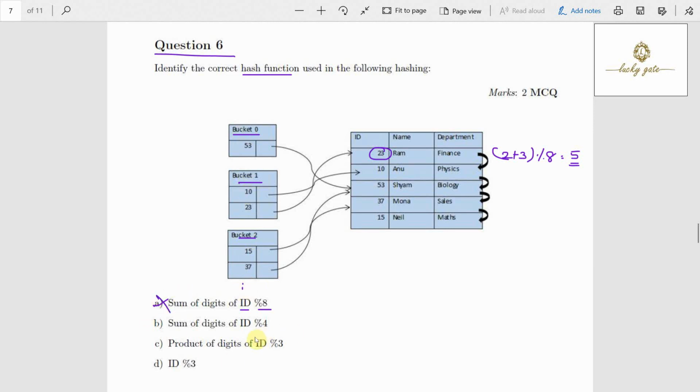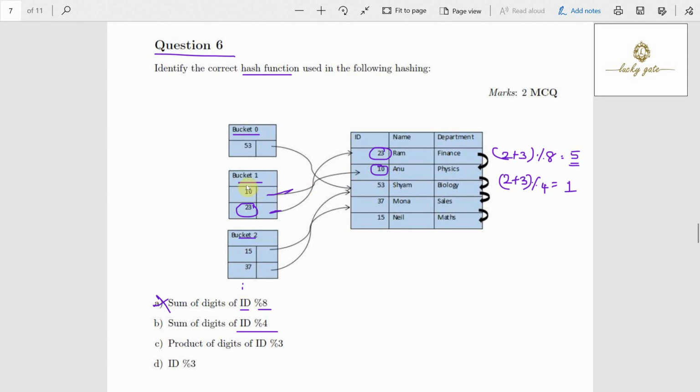Look at option B. Sum of digits of ID modulus 4. Say the first record I'm looking at, 2 plus 3, that is 5 modulus 4. 5 modulus 4 is 1. So this 23 should be placed into bucket 1. Yes, 23 is placed into bucket 1. Similarly, 1 plus 0, 1 modulus 4, 1. So 10 also should be placed into bucket 1.